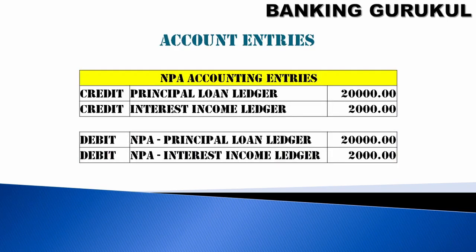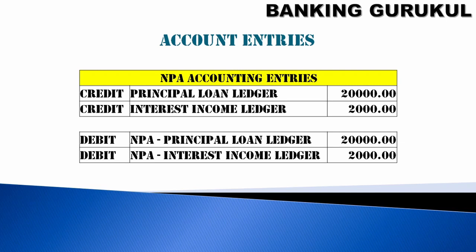What are the accounting entries posted during the out of order stage? In a CCOD account, one will be your principal outstanding, another one will be your interest outstanding. When the account becomes out of order, these balances will be moved to shadow ledgers. For example, your loan principal balance is 20,000 and interest is 2,000.